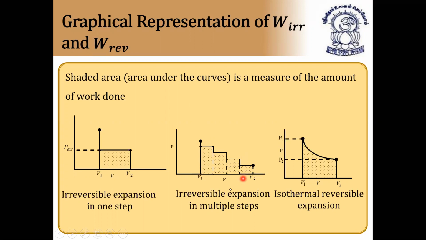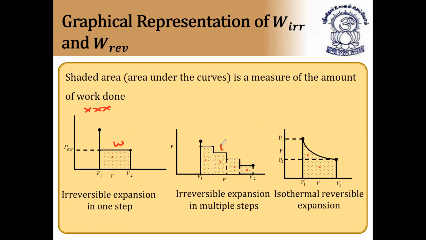So this is irreversible expansion in multiple steps. And this is isothermal reversible expansion, where the pressure decreases from P1 to P2 and volume increases from V1 to V2. These graphs are also important because they'll ask graphical questions. So what is work done in this case? The shaded part is called work done. So here you'll get the area of rectangles, 1, 2, 3, 4 rectangles like that. Here also the shaded part is called work done. So work done is equal to the shaded part.